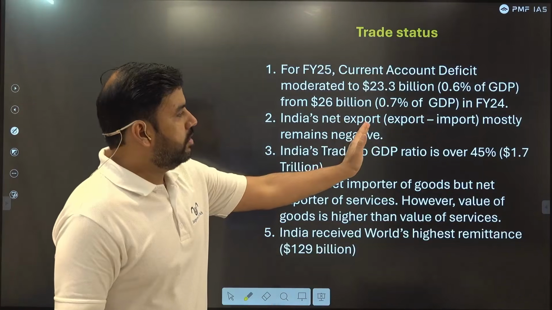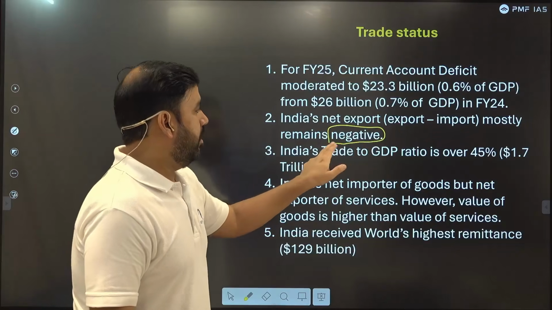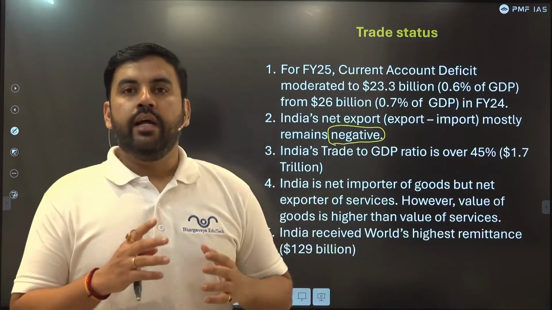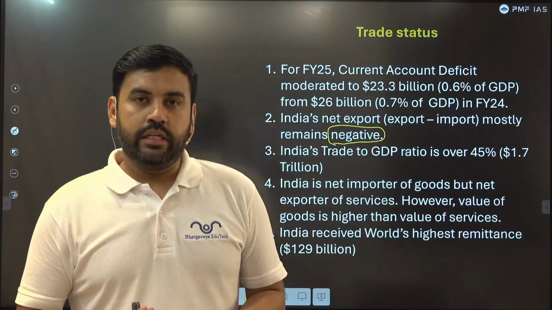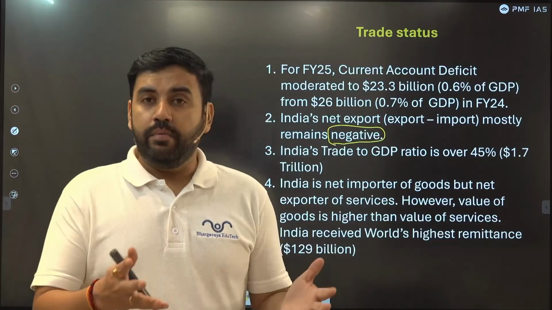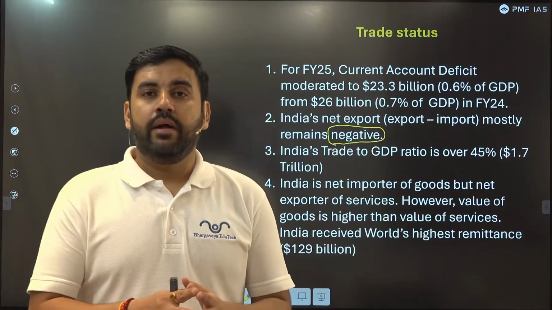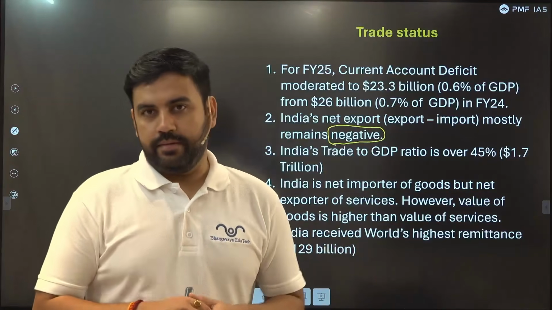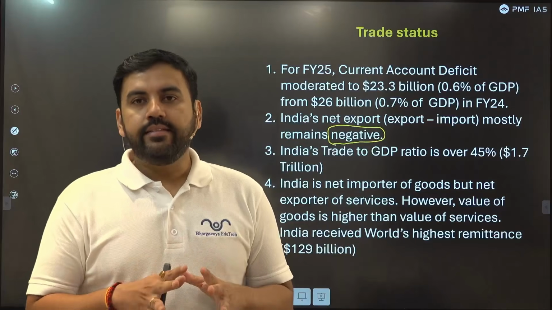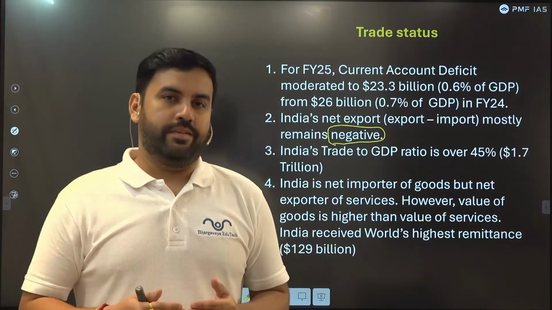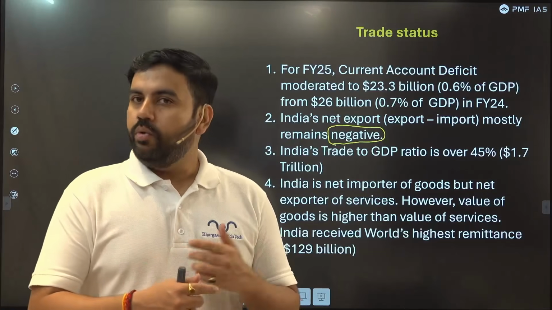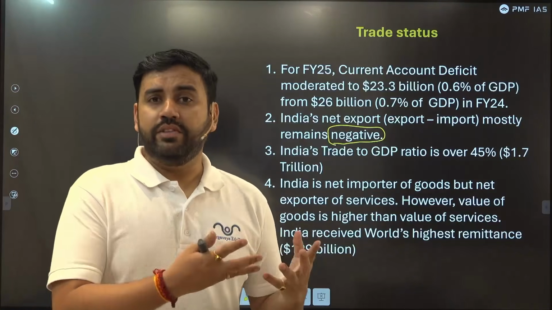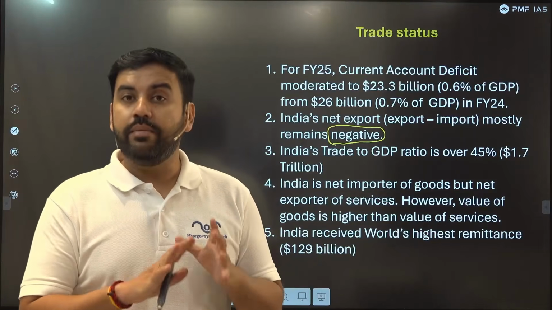India's net exports mostly remain negative. There are two things which we import a lot: petroleum and intermediate goods, capital goods, machines. And of course petroleum, because 80% of India's fuel demand comes from outside. As a result, our imports always remain high. We are going towards energy transition, to electric vehicles and green energy, but still 80% is very high. That's why it remains negative more or less.